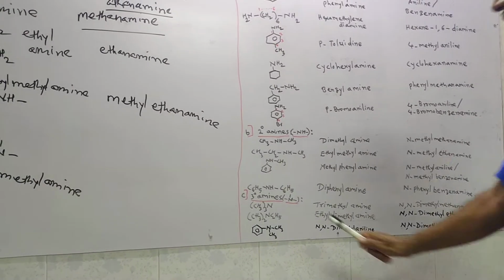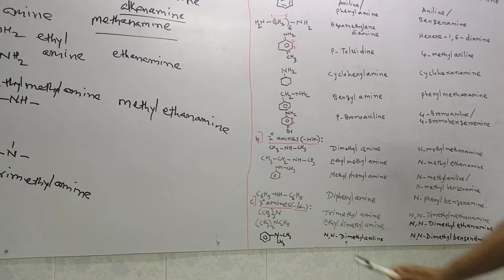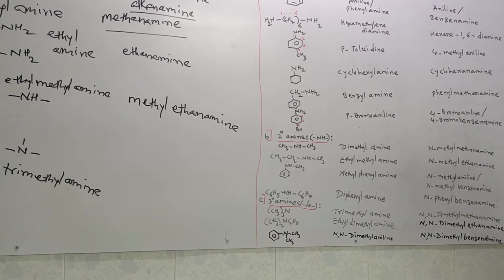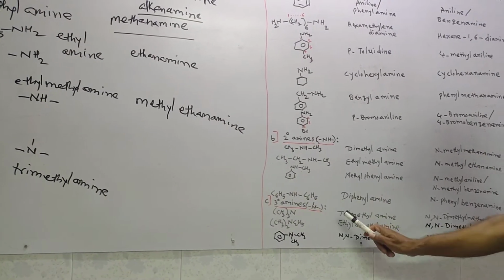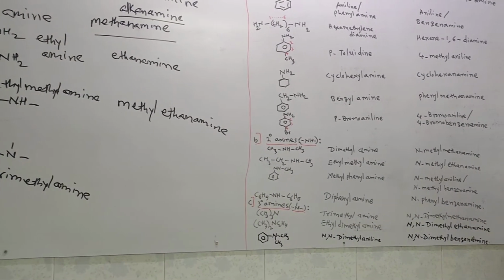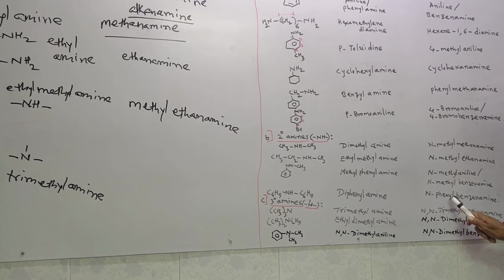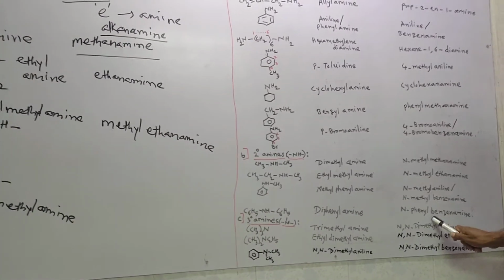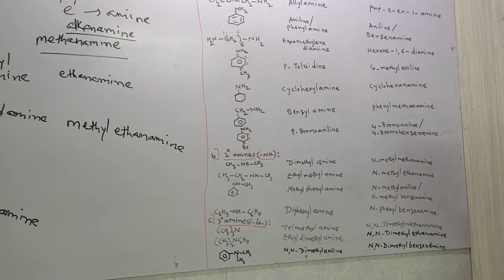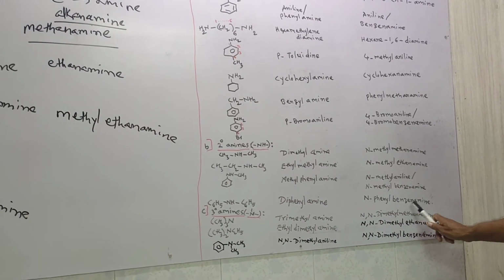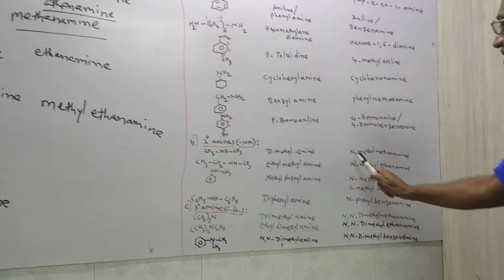Later on, C6H5NHC6H5. Here two benzene rings we will see on the NH group as substituents. That's why its common name, phenyl group repeated 2 times, that's why di, so diphenyl amine. And IUPAC name: on the nitrogen a phenyl group is there, and on the same nitrogen at the other side another benzene can be taken as the parent amine. So it is N-phenyl benzenamine. Clear? Okay. Remember, in case of secondary amine you have to use the single N.